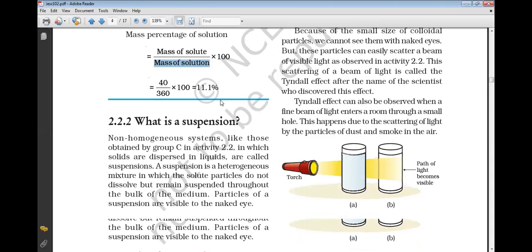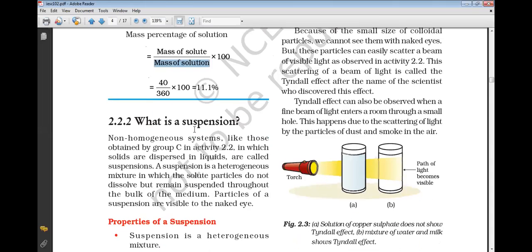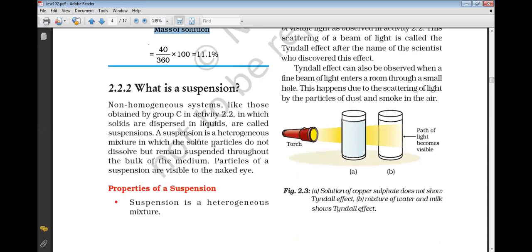Now today we are going to start with something called suspension. We studied solution, a homogeneous mixture. A suspension is a heterogeneous mixture in which the solid particles do not dissolve but remain suspended throughout the bulk of the medium.